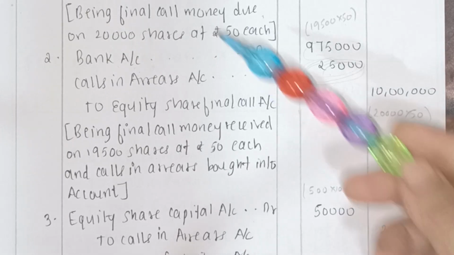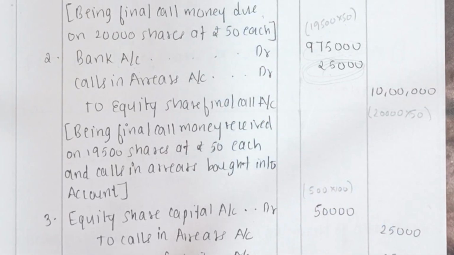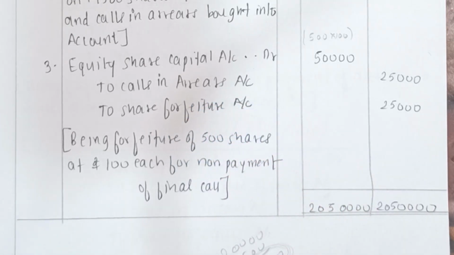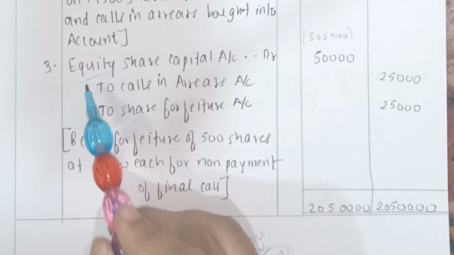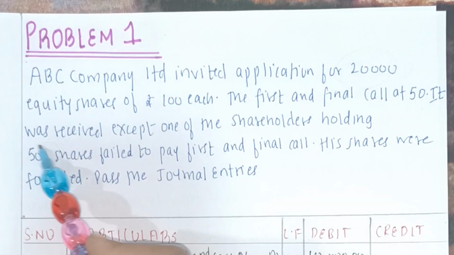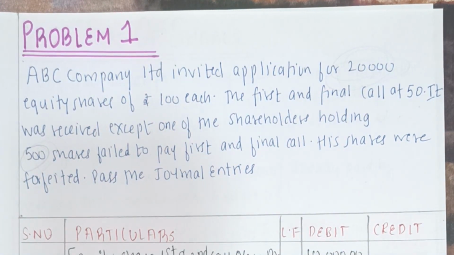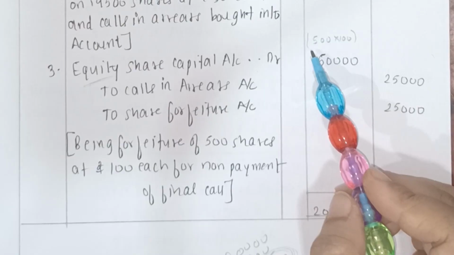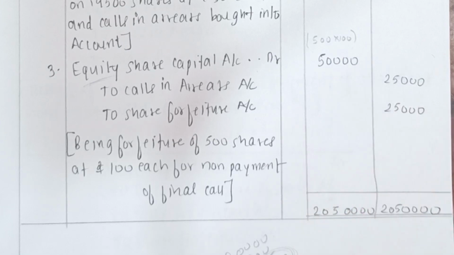Alright. So these two entries we have already discussed in the calls in arrears video. So this is a new entry. This is the forfeiture entry. Okay. So how do you solve it? You first write it as equity share capital account debit to calls in arrears to share forfeiture account. Alright. So now start from the debit side, equity share capital account. First of all, the number of shares unpaid is 500. And equity shares were of rupees 100 each. So here you do 500 into 100. It will give you 50,000.